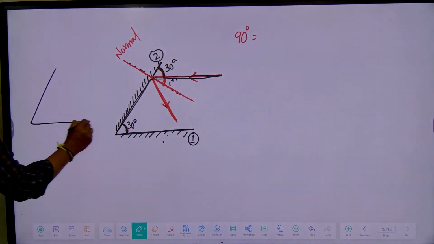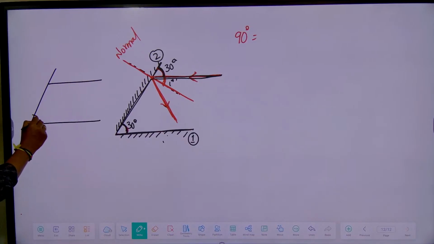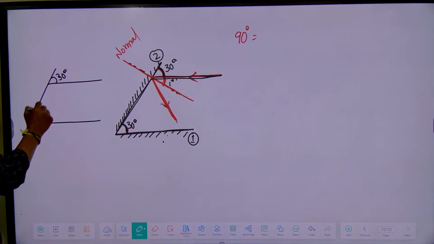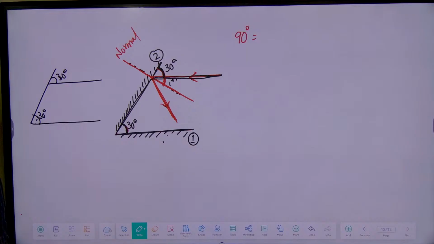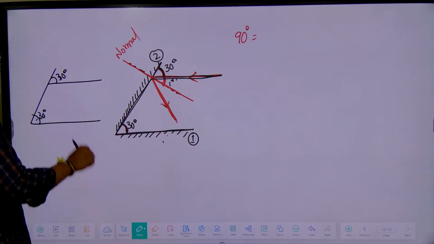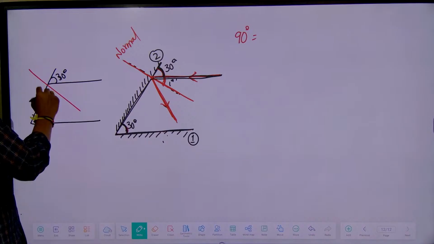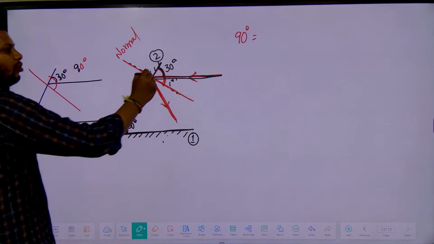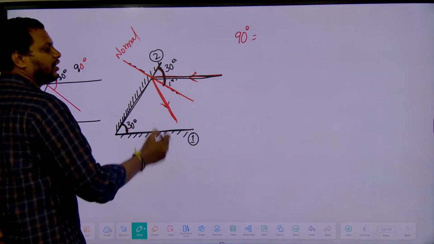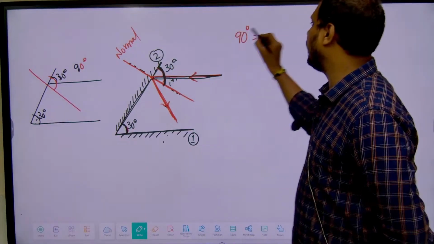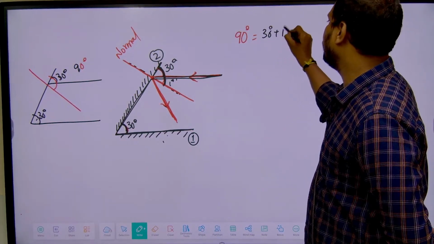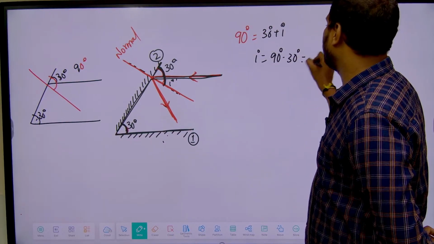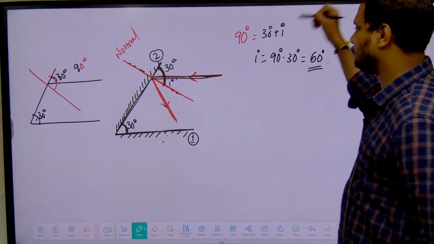See, this is one line and this is another line. If this angle is 30 degrees, then this angle will also be 30 degrees. These two angles are called corresponding angles. And if I take the normal, this normal will make a total angle of 90 degrees. So 90 degrees is equal to this angle, 30 degrees, plus this, which is i. Then i is equal to 90 minus 30, that is equal to 60 degrees.